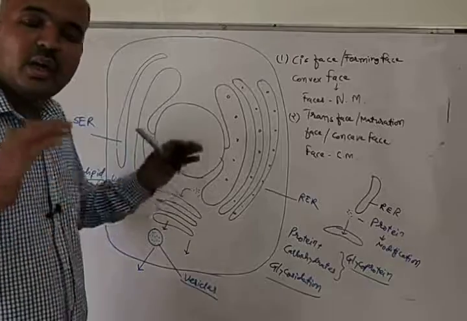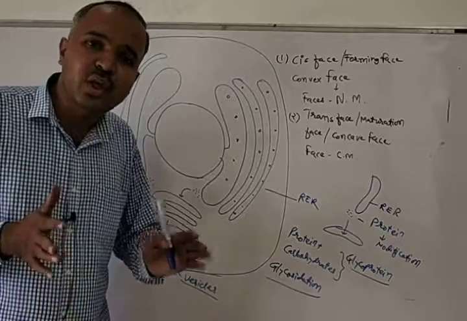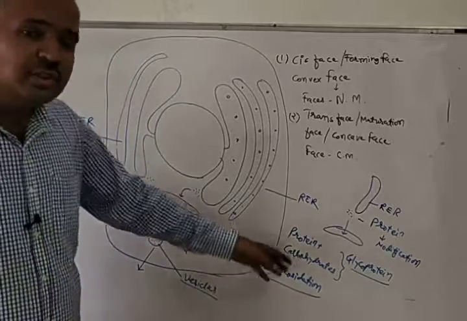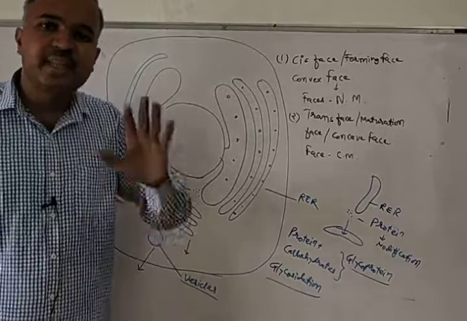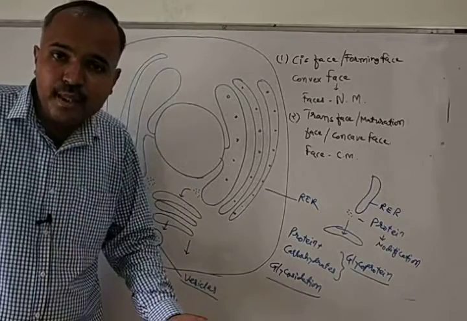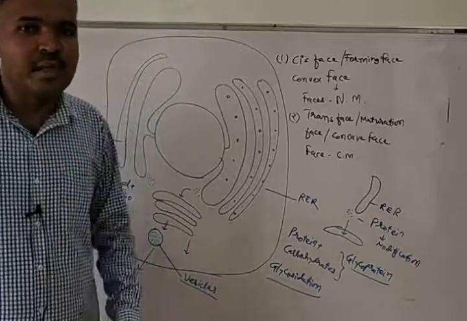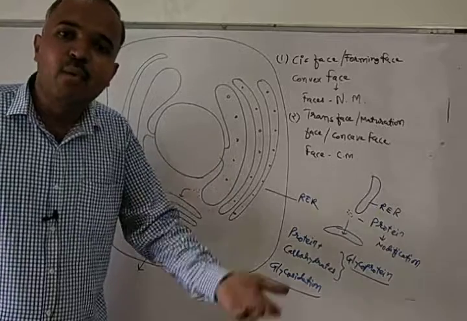So Golgi body is also a site of packaging of molecules. Golgi body is a site of modification of molecules, and it is also a site of packaging of molecules. Any molecule entering into the Golgi body is getting modified.